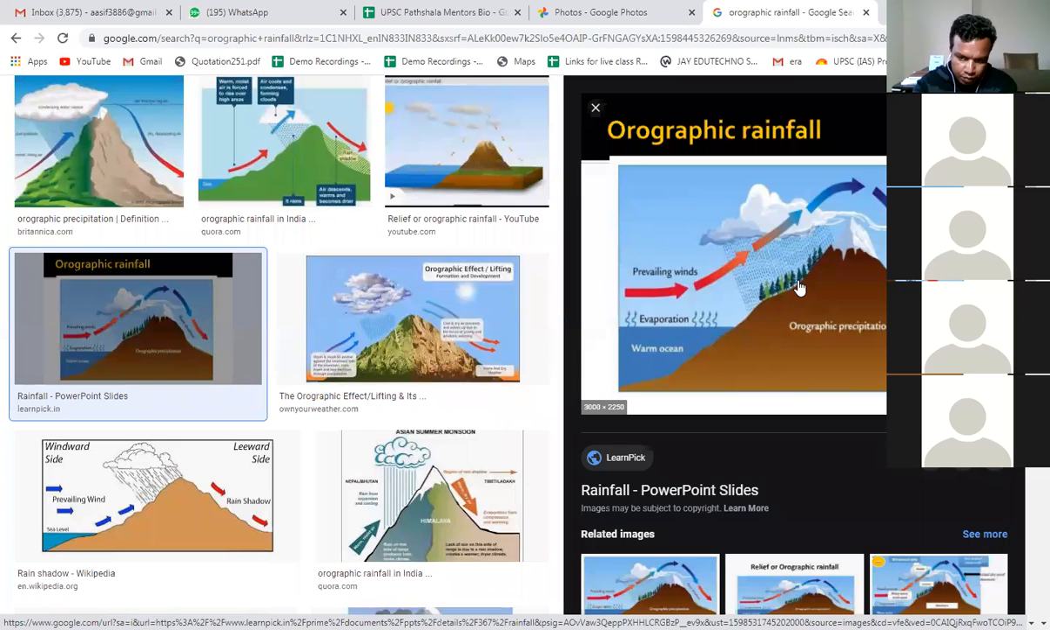So here there is rainfall, but as the water vapor or the cloud crosses over the orograph, that is, crosses over the mountain, then this cloud comes downwards. So when it comes downwards, does the temperature increase or decrease?